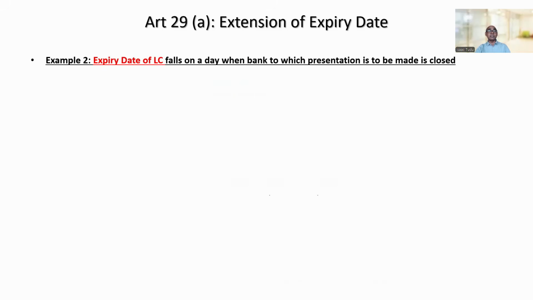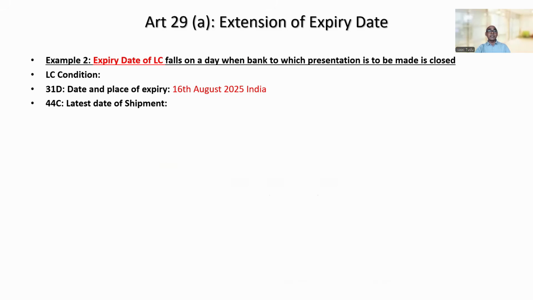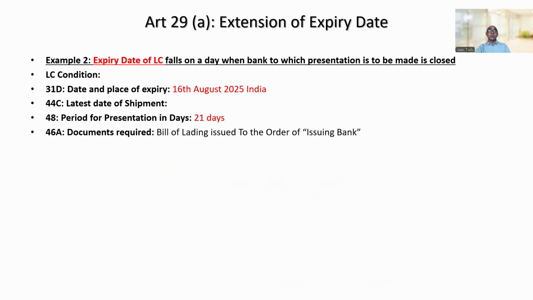Going to the next one, we find here that the latest shipment date is not given, but the period for presentation in days is given: 21 calendar days, right? So again, documents required: bill of lading issued to the order of issuing bank. So here you can find that the LC already stipulates what should be the period for presentation. That is 21 days, right?